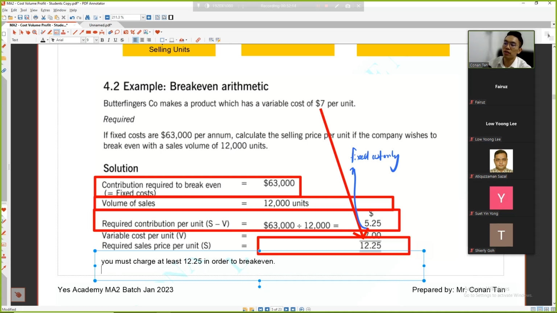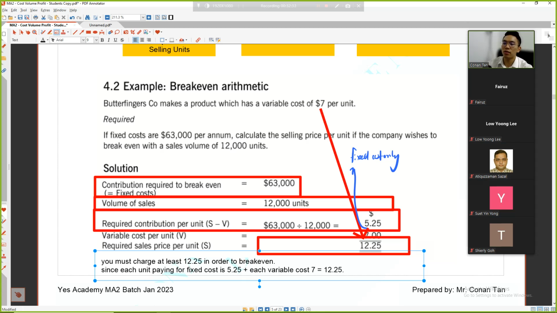Each unit pays 5.25 for fixed costs plus 7 variable cost, so altogether 12.25.